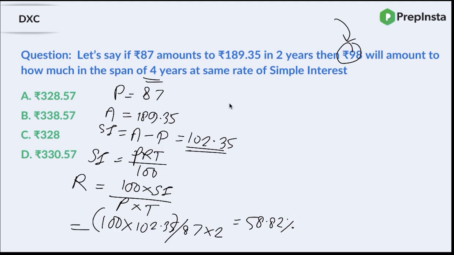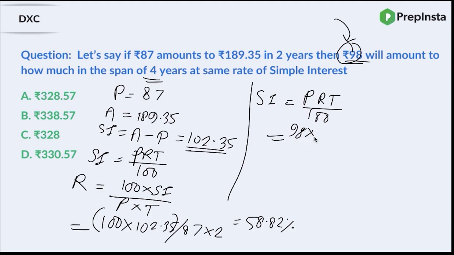So now with the same rate of interest, we have to calculate how much will be the amount for this particular principal, that is 98 rupees for 4 years, right? So that becomes pretty simple. SI would be PRT upon 100. What is P? P is 98. What is R? R is 58.82. What is T?